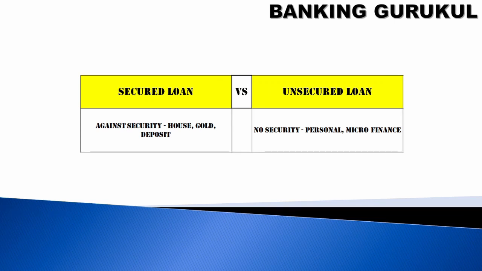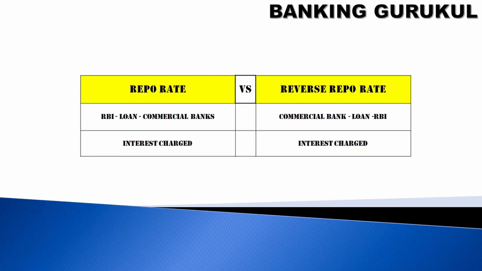So they will issue a letter. What is secured loan and what is unsecured loan? Secured loan means when you are giving a loan, you will take a security from the customer. It can be house or it can be gold or it may be deposit. Unsecured loans means no security. For example, personal loans, you won't take any security. Micro loans, you won't take any security. So in unsecured loans, risk will be more.